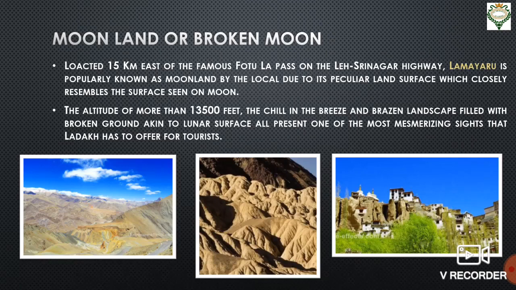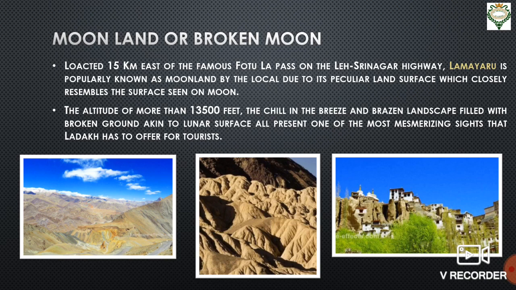Now, there is a place in Ladakh which is called Moonland or the Broken Moon. What is that place called? It is called Lamayuru. It is located east of the famous Fotu La Pass on the Leh Srinagar highway. This place is popularly known as Moonland by the locals due to its peculiar land surface, which closely resembles the surface seen on the moon.